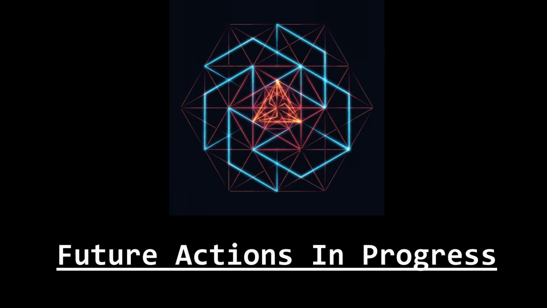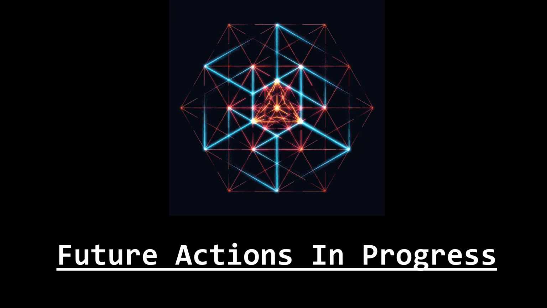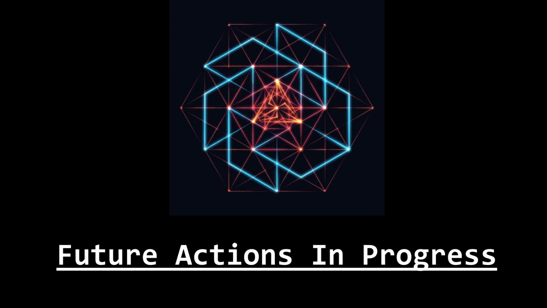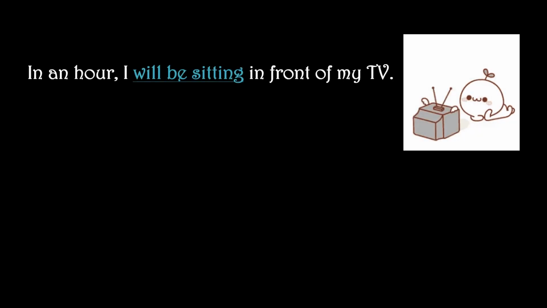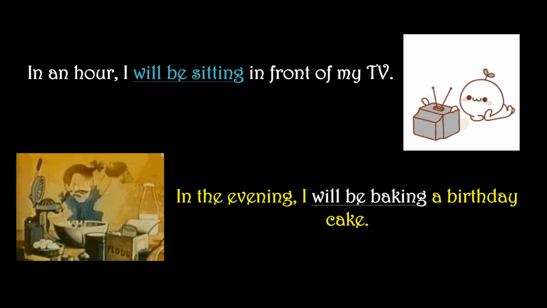Now, where are they used? The future continuous tense is used to express future action in progress. Let us take these examples. In an hour, I will be sitting in front of my TV. In the evening, I will be baking a birthday cake.